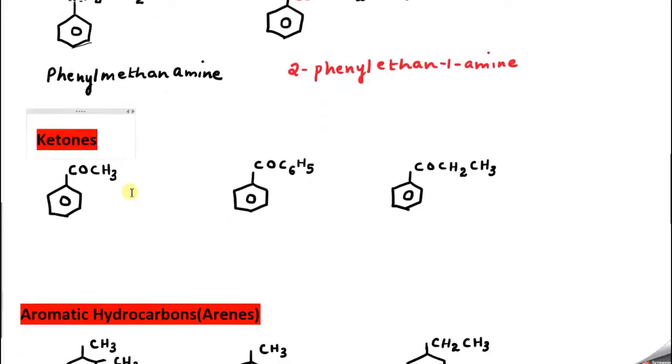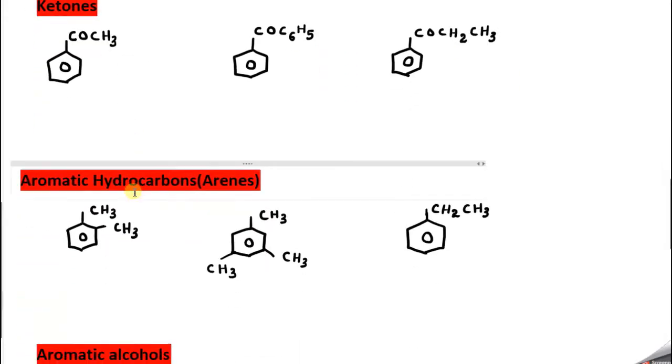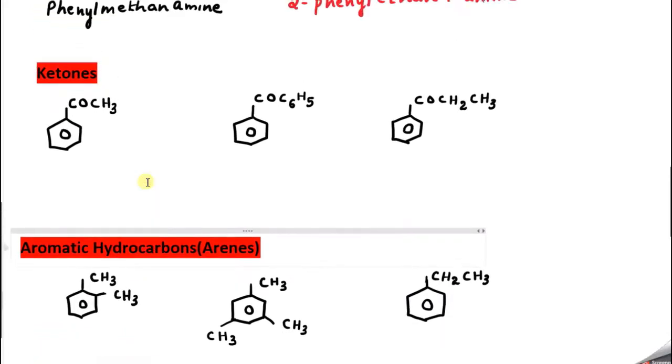Now let's go to ketonic compounds. Now in ketones, we are using a mixture: there alkyl, I mean hydrocarbon CH3 is there, and an aromatic part is there. So how will you name this compound? Here the carbonyl group is coming between CH3 and the benzene ring. So when you number it, this will get the first number and this will get the second number.